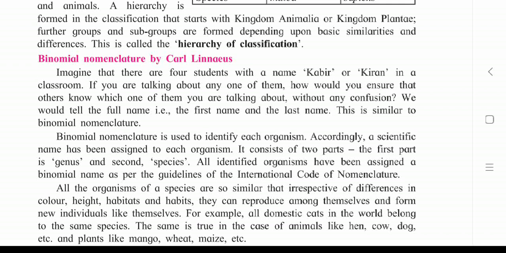This is similar to binomial nomenclature. When we are talking about persons with the same name but the persons are different, we have to mention the last name. This is very similar to binomial nomenclature. Binomial nomenclature is used to identify each organism; a scientific name has been assigned to each organism. It consists of two parts. The first part is genus and the second is species. So the guidelines of the International Code of Nomenclature are already assigned by a group of scientists.